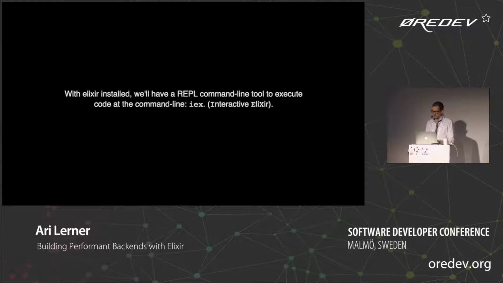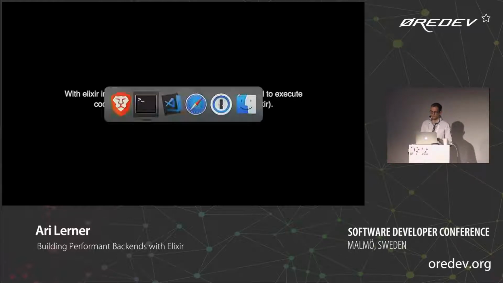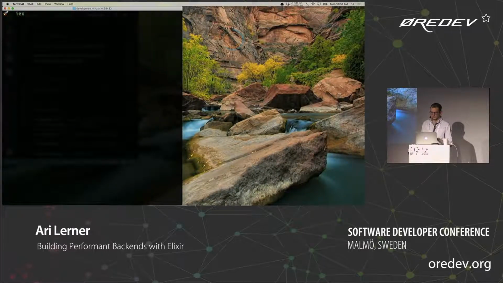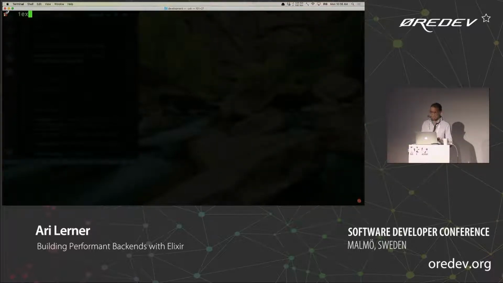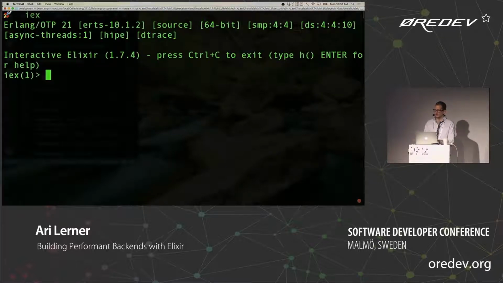Let's talk about Elixir, the language. I'm not going to cover too much of Elixir, the language itself, because there's a lot of great documentation online, but I am going to talk about some of the cool things. If your computer is open and you've installed Elixir, you have this sweet little tool called IEX. IEX stands for Interactive Elixir. Can we all see that? How about that? Okay. This interactive Elixir allows us to operate with Elixir in the command line, just like we're writing it in a file.